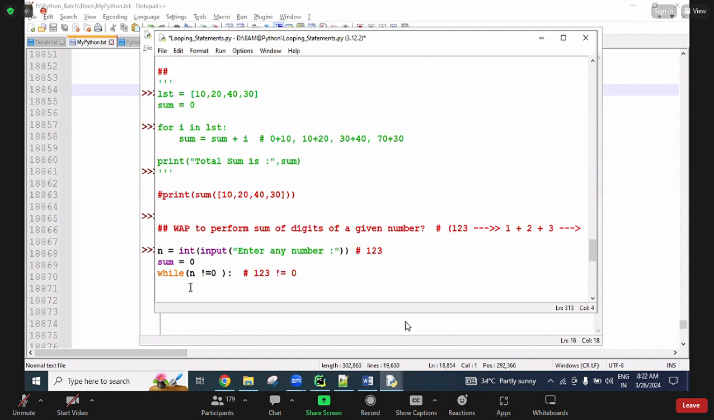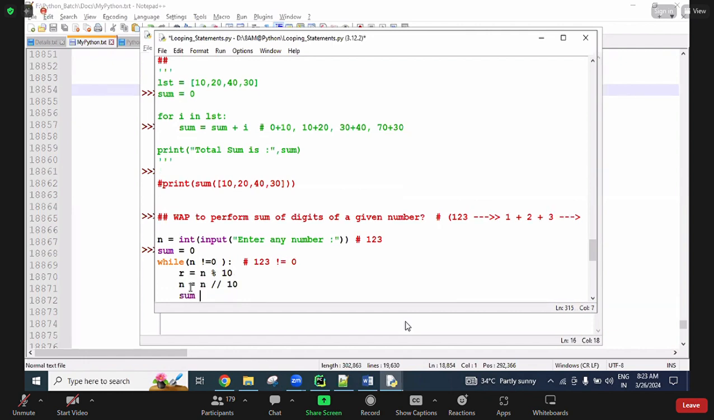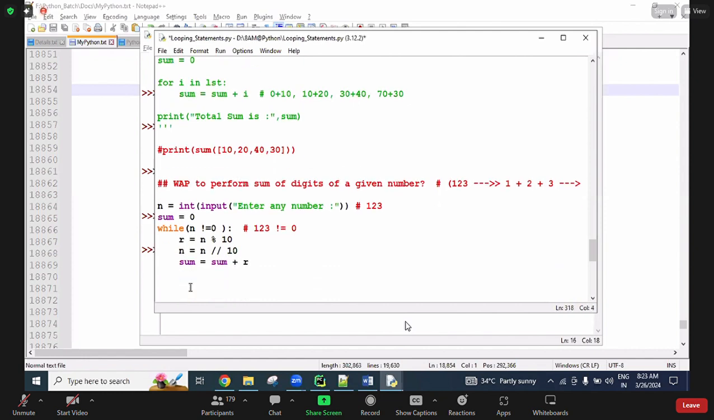Now here, I'm going to use r, the remainder, equal to n modulo 10. And next, n equal to n floor division by 10. And then sum equal to sum plus r. Okay, I will explain this one. You can check it here.